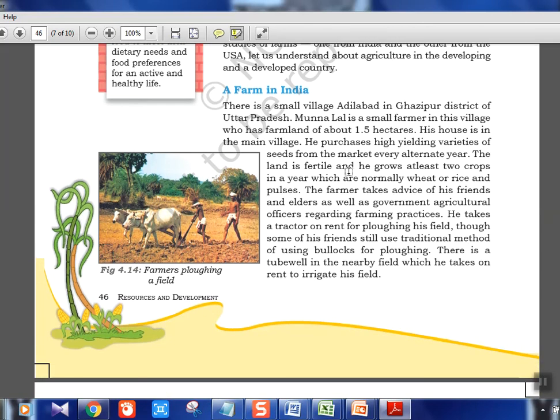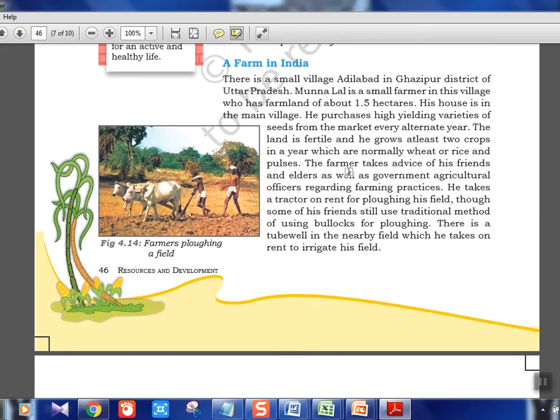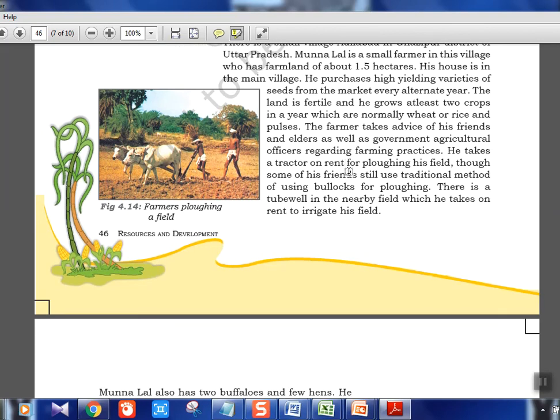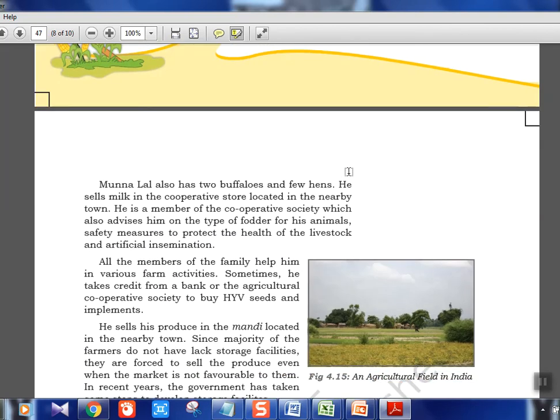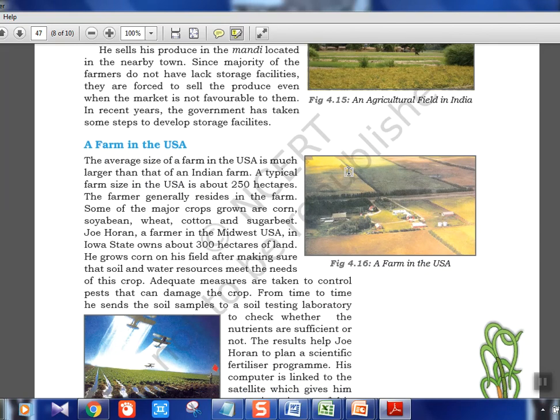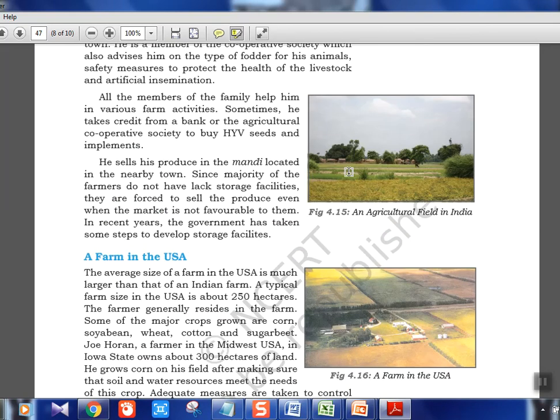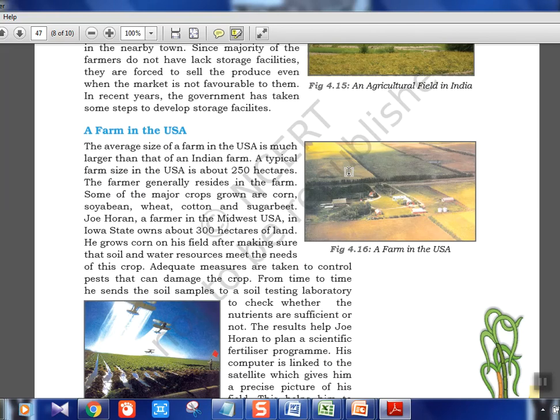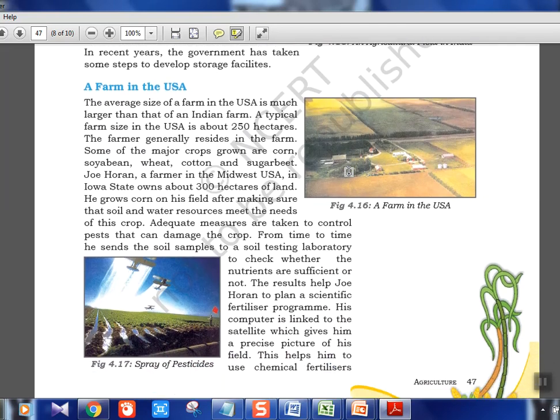Farm in India. So the picture they have shown is a story kind of thing, not required. Farm in India versus farm in USA, they are comparing. So it's actually the basic difference, like the intensive subsistence farming which I told, and the commercial farming which I told. If you see, this picture is very interesting.